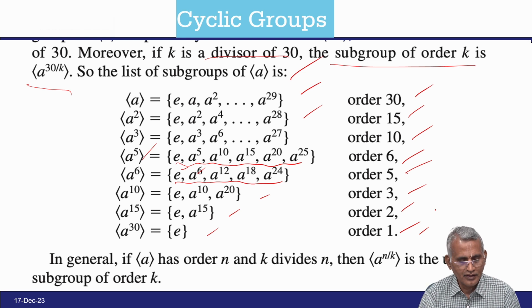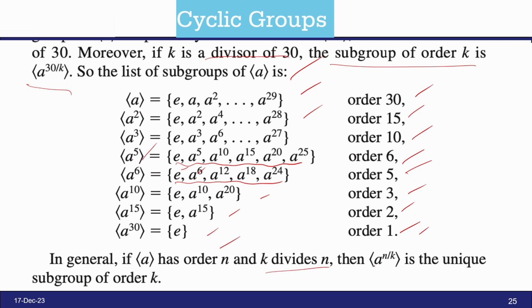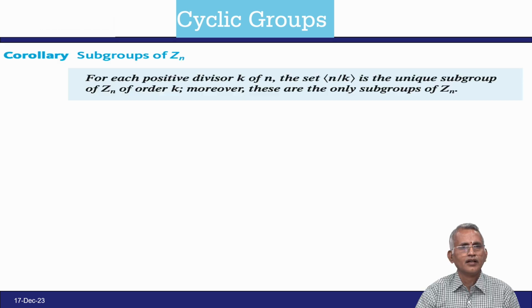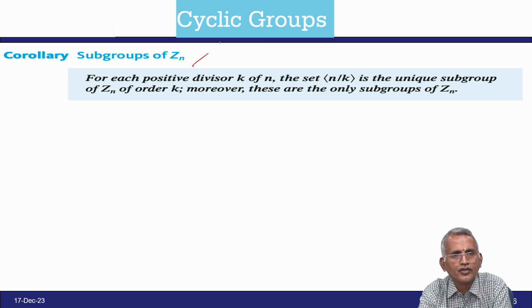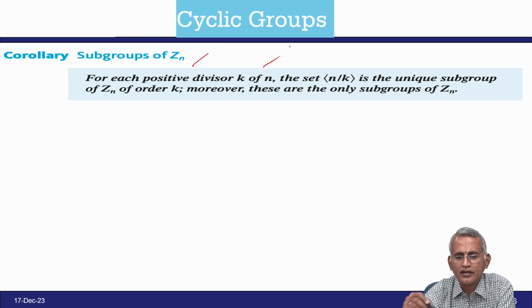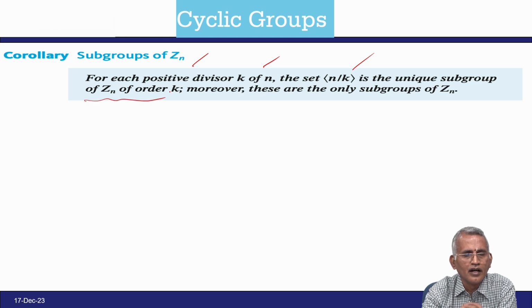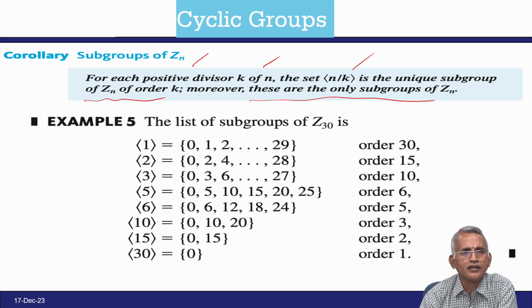So, in general, of order 30 as we discussed, if the generator has order n, and k divides n, then the subgroup generated by a power n divided by k is the unique subgroup of order k. Next, subgroups of integer modulo n. For each positive divisor k of n, the set generated by n divided by k is the unique subgroup of Z_n of order k. Moreover, these are the only subgroups of Z_n.